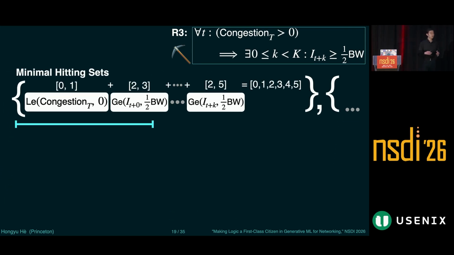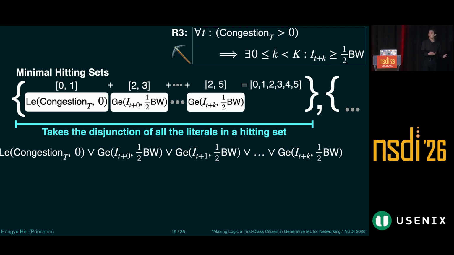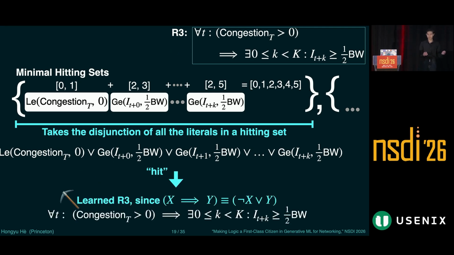And then NetNomos takes the disjunction of all the literals in a hitting set as a learned rule, because this rule is a hit. Why is that? Because all the literals in that hitting set together satisfy all the data points. So by definition, it is consistent with the data we have. And in fact, we've learned our target rule, because R3 is equivalent to this rule in first-order logic.